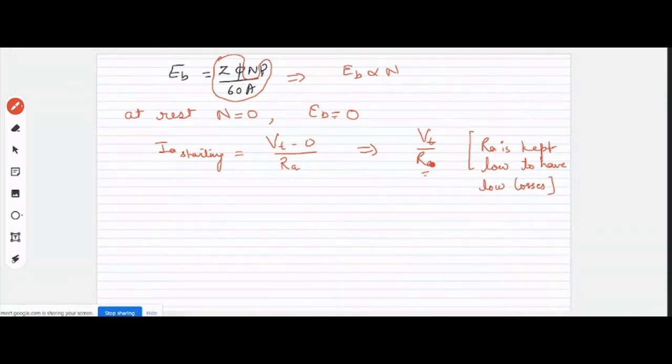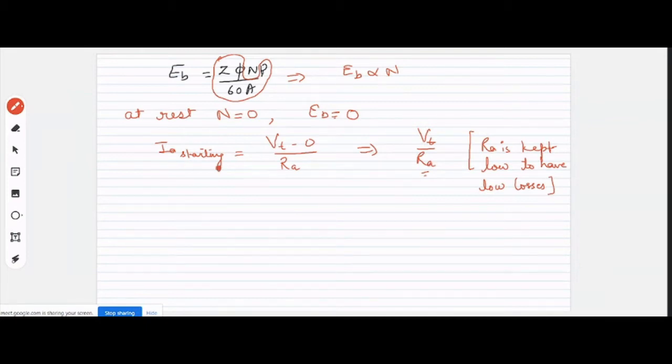So the value of Ra is so small that it makes the starting current very high. At the time of starting, only Ra, which is very low, is the resistance offered to this current Ia. Because of that, Ia goes very high.